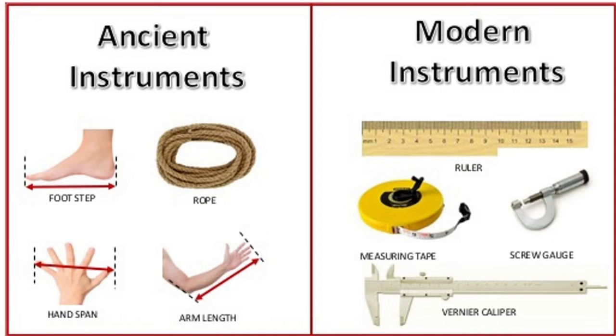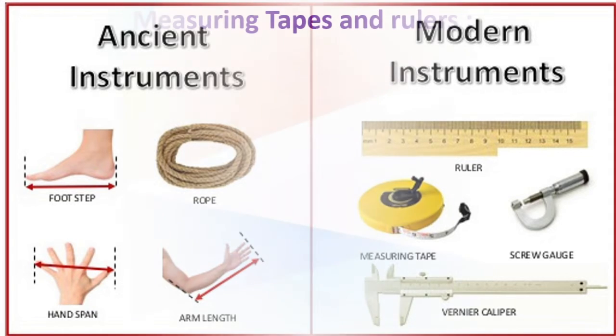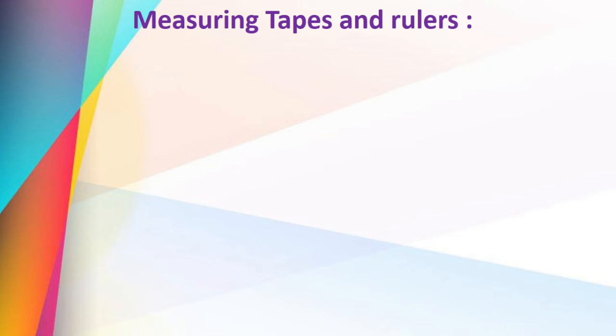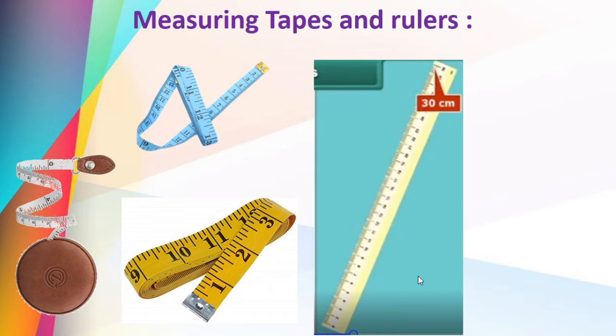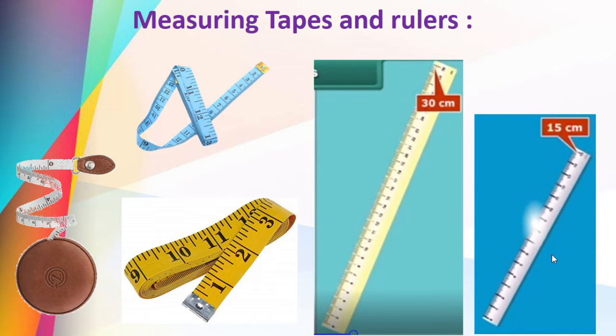Got this? Okay. Now measuring tapes and rulers. Dear children, we will study about this. See these measuring tapes. There are different types of tapes, correct? These are called measuring tapes and these are called rulers. See, this is a big ruler and this is a small ruler.